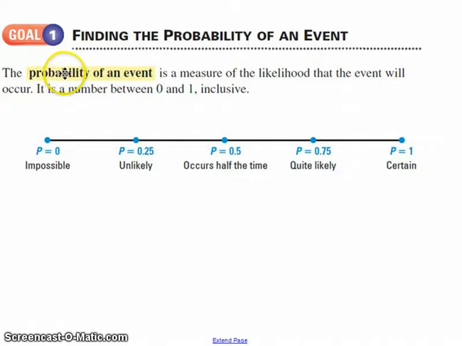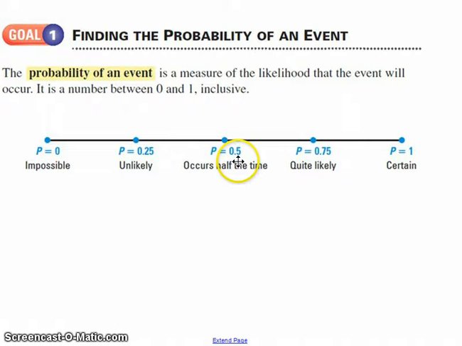What is probability? Well, the probability of an event, and notice this is right out of the very first page of the chapter, is a measure of how likely an event will happen. I'm rewording this in simpler language. It's a measure of the likelihood that an event will occur. Same thing as what I said. The number for that probability is from 0, that means it's impossible, all the way to 1, which means it's certain.